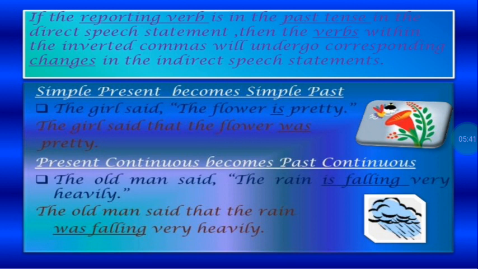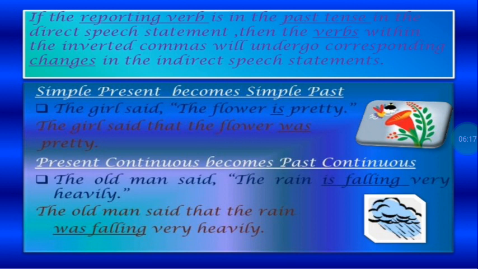If the reporting verb is in the present or in the future, there will be no change in what is said in quotation marks. But if the reporting verb is in the past tense, this is extremely important for you to remember. Then whatever's in inverted commas, suppose it is in the simple present tense, it will change to the corresponding past tense. If it is simple present, it becomes simple past. If it is present continuous, it becomes past continuous.